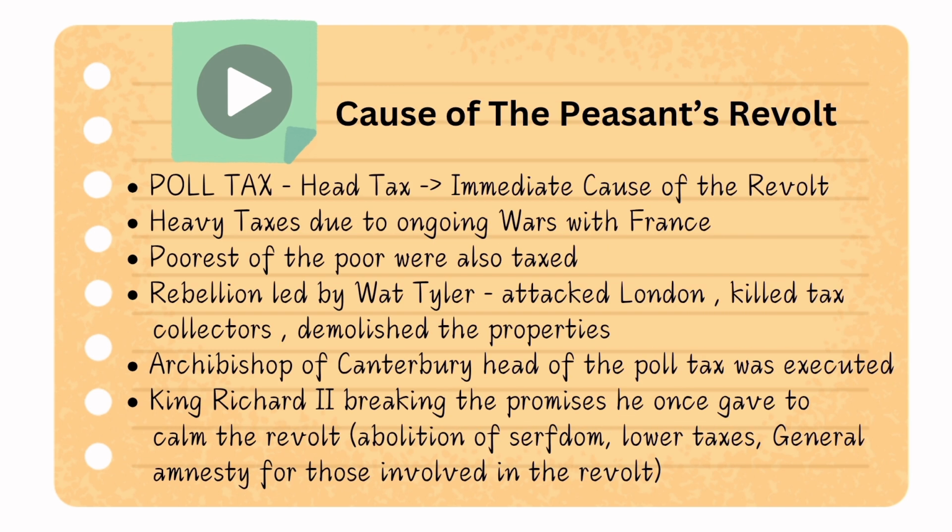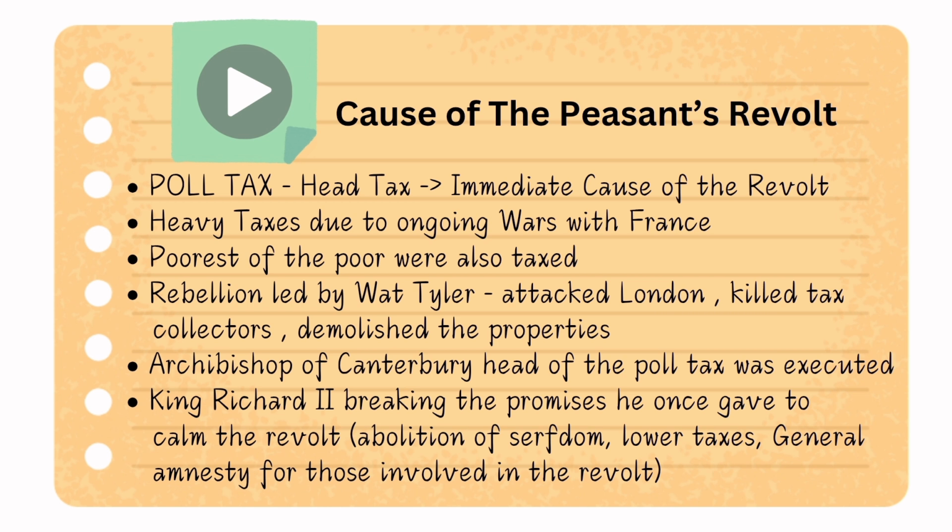Okay. Now let us know about the cause of the Peasants' Revolt. The major cause lies in the addition of the poll tax, which was the head tax. Heavy taxes were implemented due to the ongoing wars with France. We heard now there was a lot of war between England and France. So because of this reason, there was a greater need for implementation of heavy taxes to win the battles. So even the poorest of the poor were also taxed.